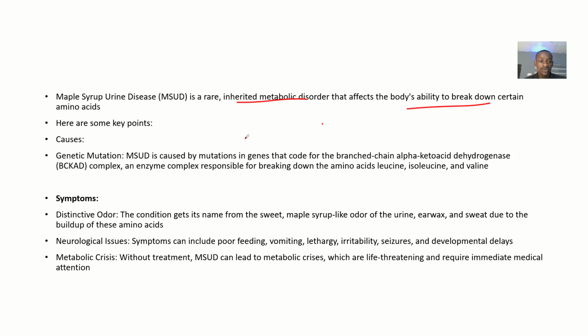Okay. So what are the causes? It's usually a genetic mutation, right? Maple syrup urine disease is caused by mutations in genes that code for branched chain alpha-ketoacid dehydrogenase. In short form, they say BCKAD. That's branched chain alpha-keto acid dehydrogenase, and this is an enzyme complex which is responsible for breaking down amino acids like leucine, isoleucine, and valine. Okay, symptoms coming.